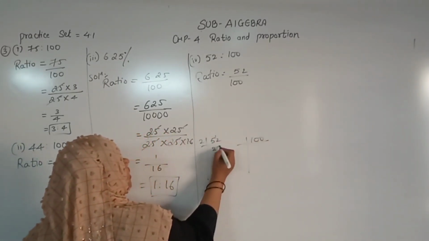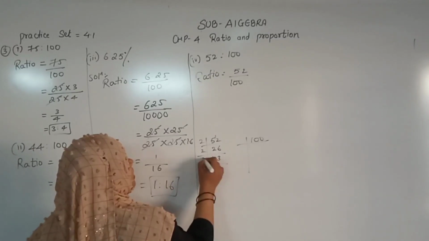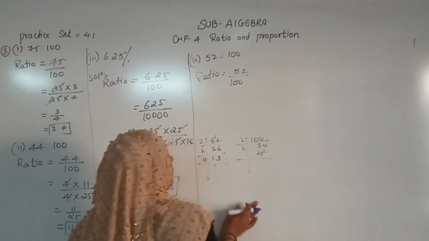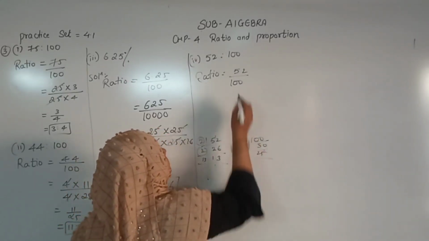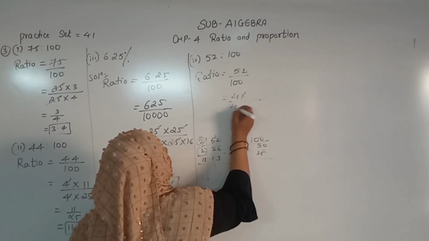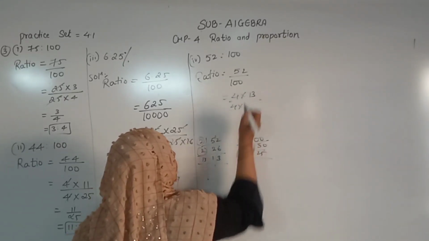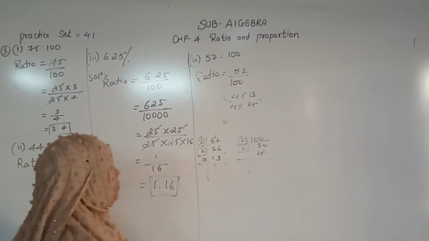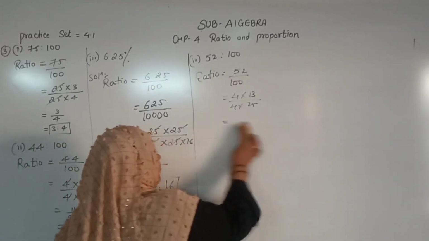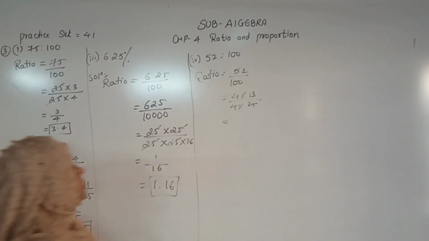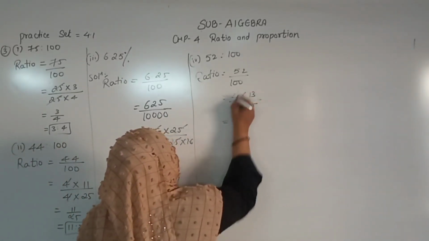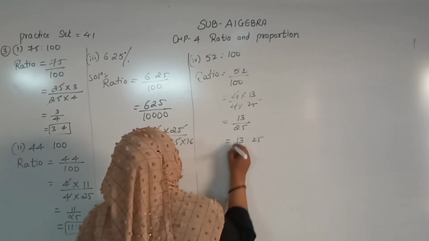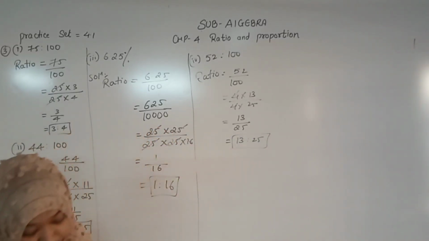2 2s are 4, 2 6s are 12, 2 13s are 26, 2 50s are 100. So we have 2 2s, right? So what is that? 4 into 13, 4 into 25, right? The prime factor you can solve by your own self, beta. That should not be explained again and again to you. Now next, 4 cancels, 13 upon 25, that is 13 ratio 25. Right now student, come on.